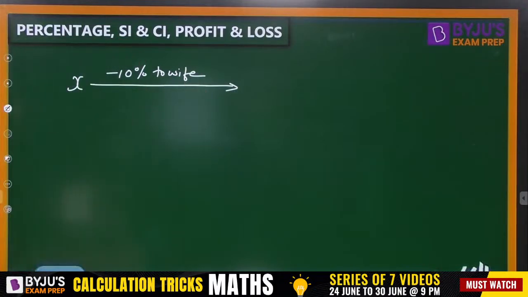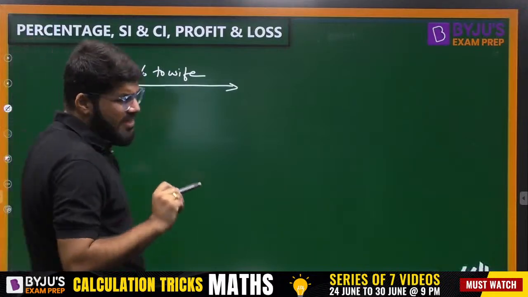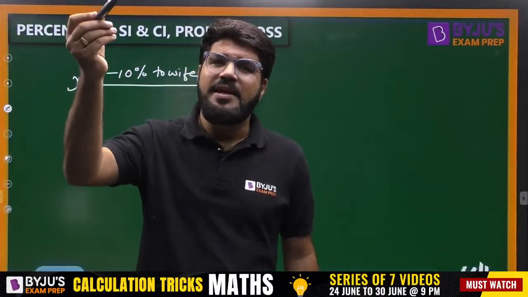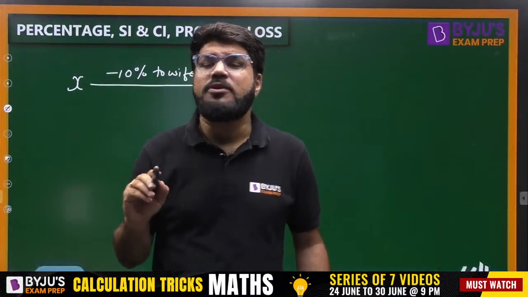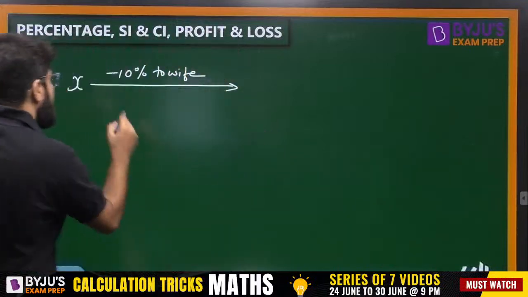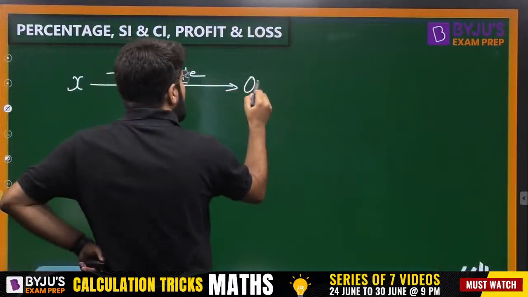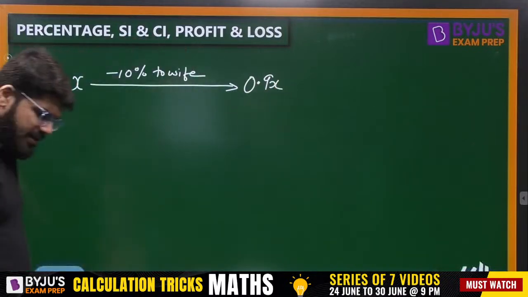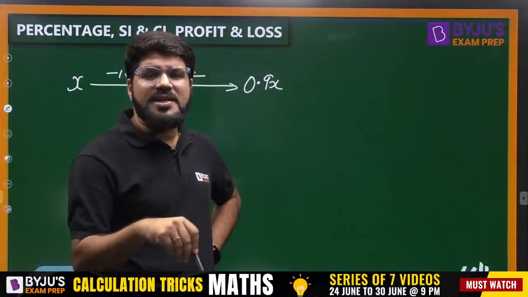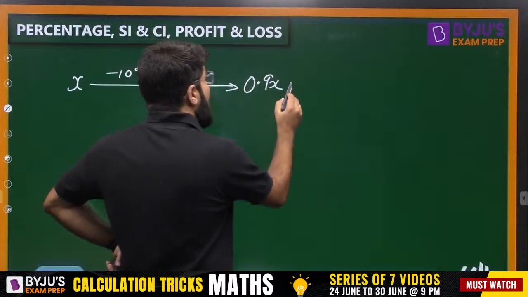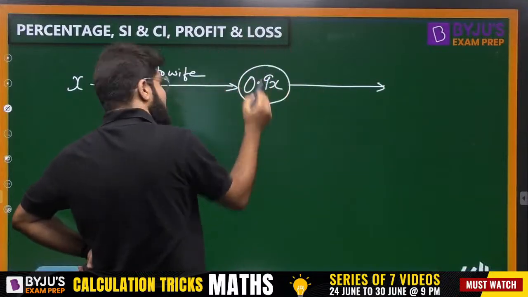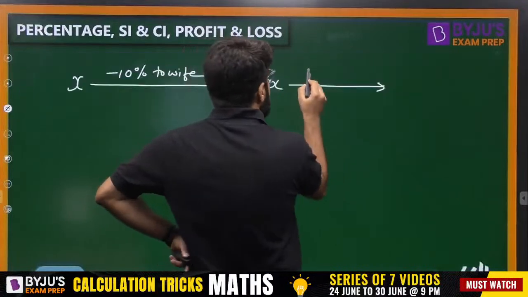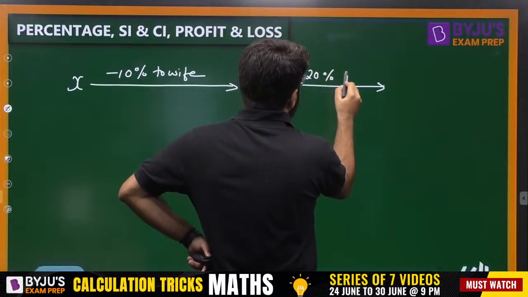Now, everybody knows the 10% of X. If the quantity has to be decreased by 10%, how much is left? 90% is left. 90% means 0.9x. Now, 20% of the remaining: out of that you have to give 20% of the remaining to his sons, right? So minus 20% to sons.